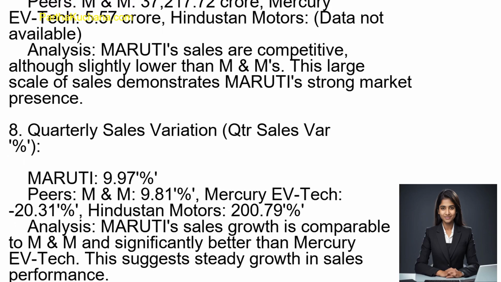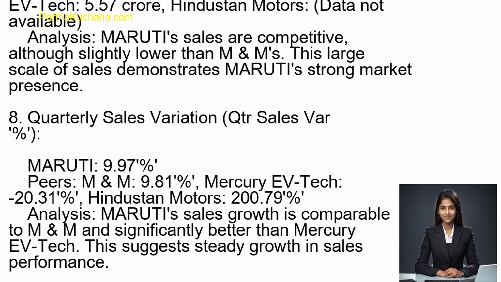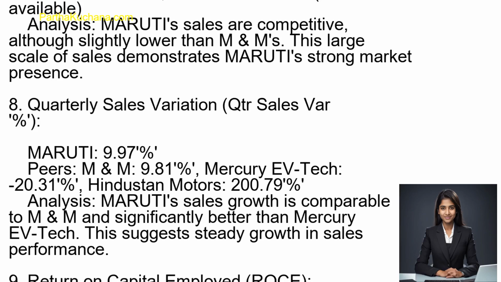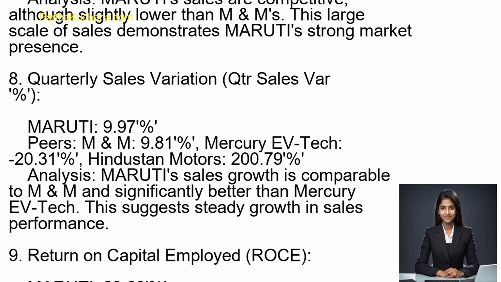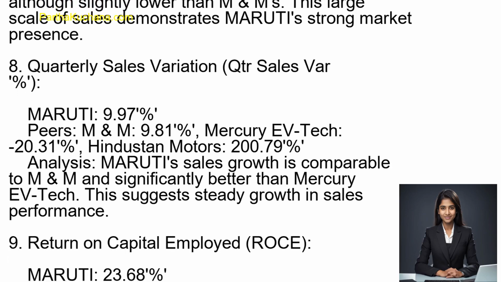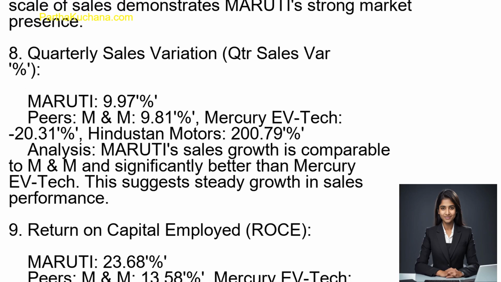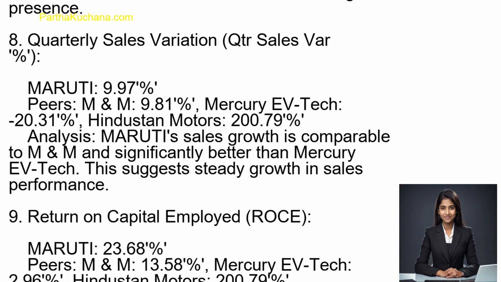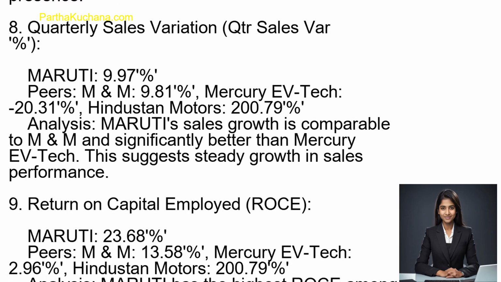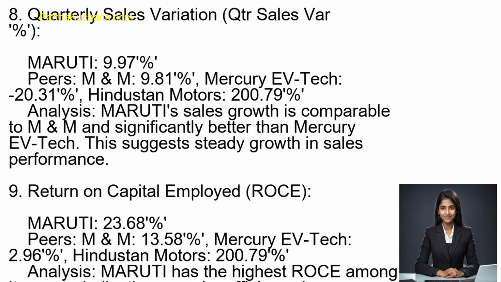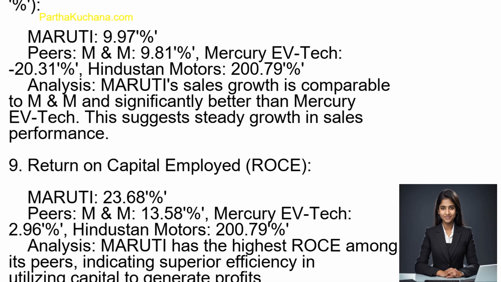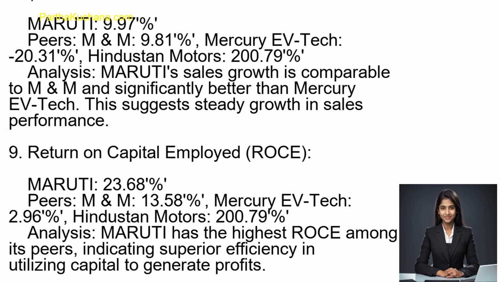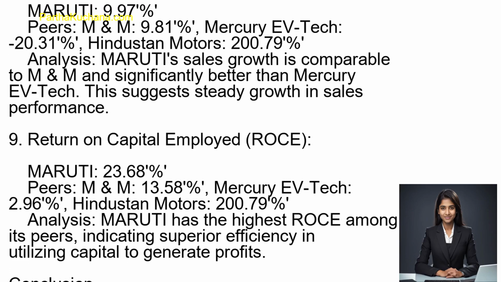7. Sales QTR. Maruti, 35,779.40 crore rupees. Peers: M&M, 37,217.72 crore rupees, Mercury EV Tech, 5.57 crore rupees, Hindustan Motors, data not available. Analysis: Maruti's sales are competitive, although slightly lower than M&M's. This large scale of sales demonstrates Maruti's strong market presence.